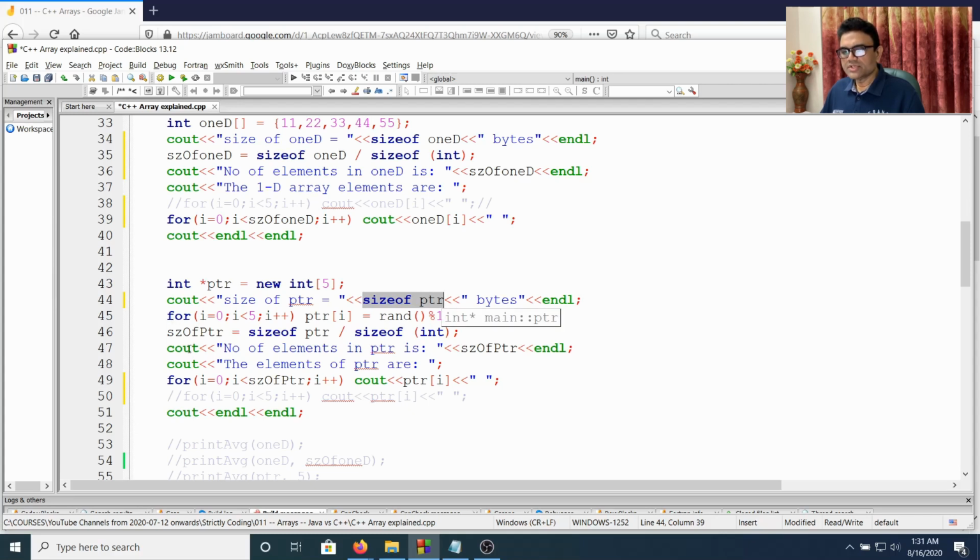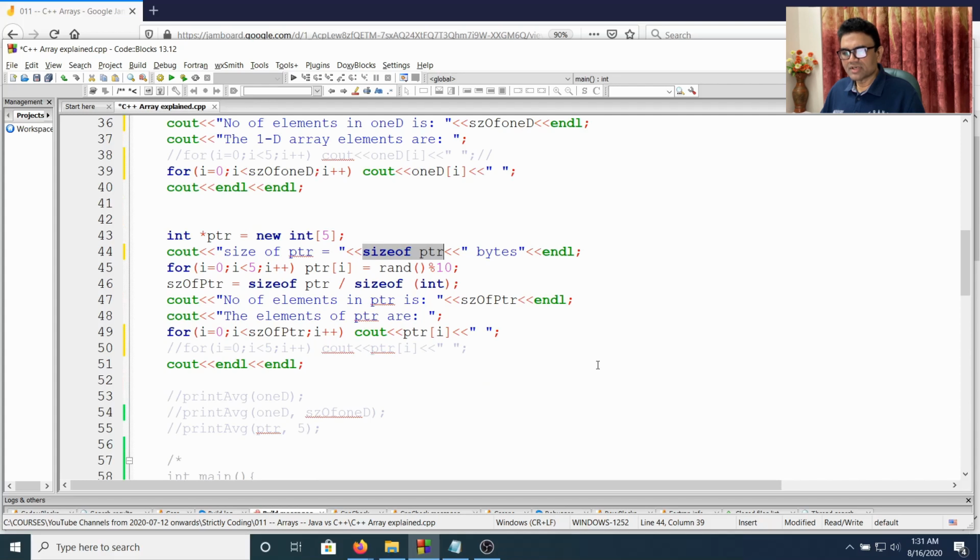If it gives us 20, then no problem, we can say that the number of elements will be 5. But if it doesn't give 20, then it will be a problem. So let's try to run that first, and then we'll see what it gives, okay.